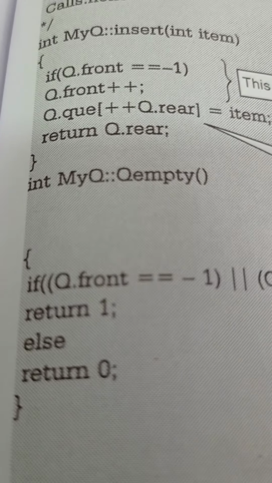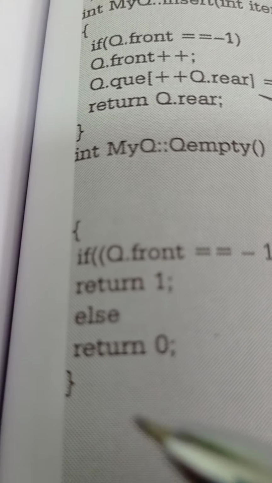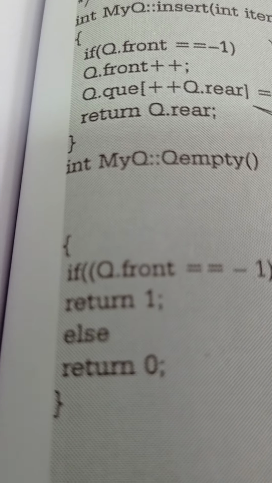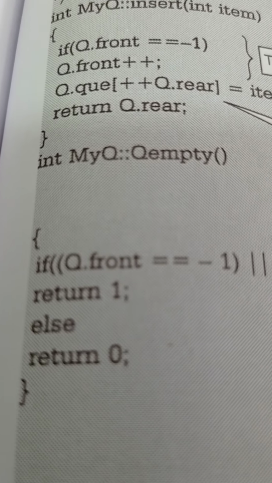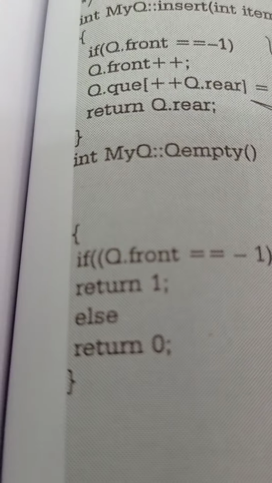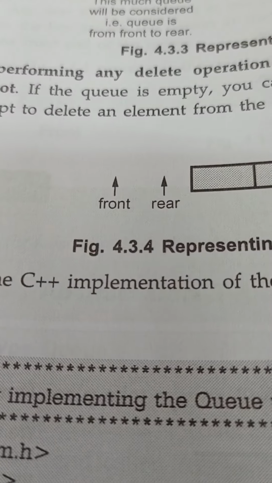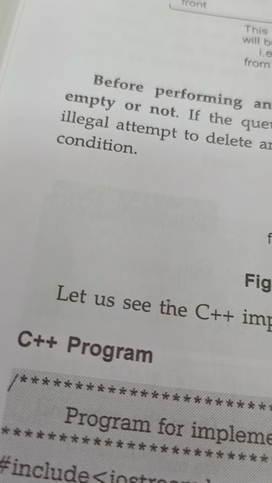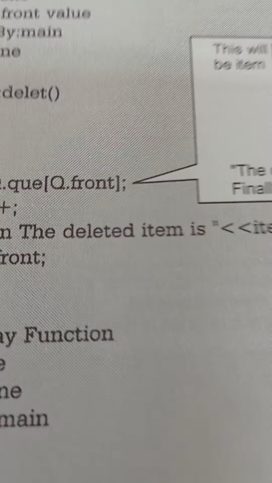Return 1 means the condition is correct. Otherwise, else, return 0 means the condition is false. It means false, the queue is not empty. Like this, we will define so many functions.